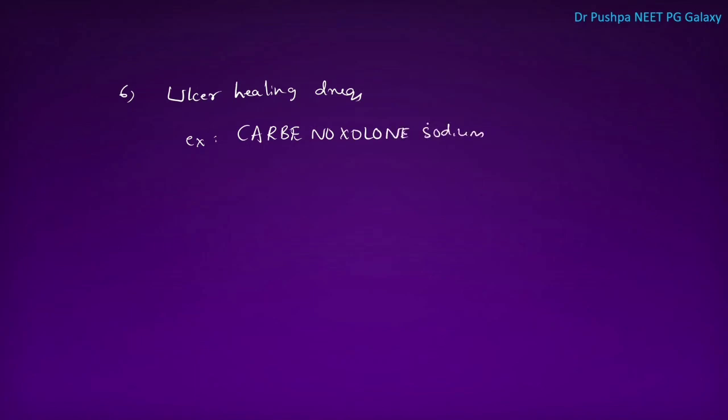One more class of drug is ulcer healing drugs. What is the example? Carbenoxolone sodium. This is an ulcer healing drug. So this is about the drugs used in the treatment of gastric ulcer.